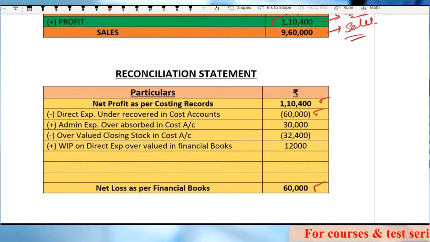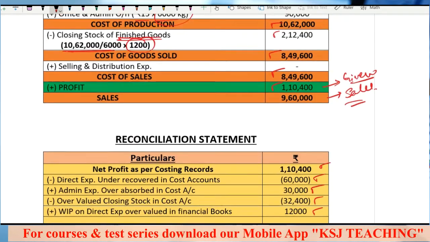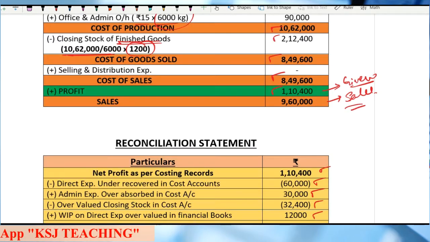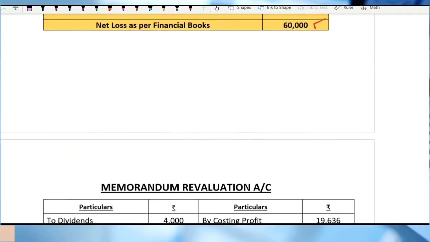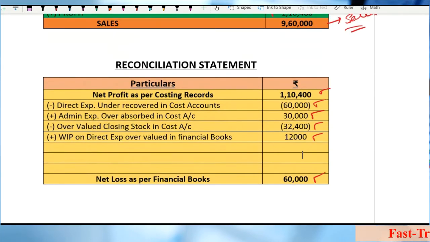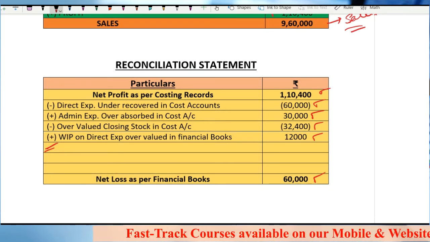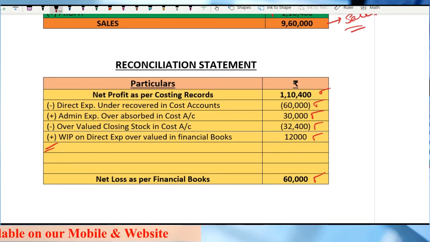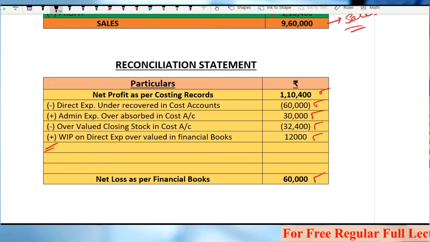Administration overheads, there will be a difference. Closing stock, there is a difference, and WIP on direct expenses overvalued, right? That means here there was no need of that, but in the financial books there was a WIP of 12,000 rupees. So the financial books have been showing more profit, right? So I have added this. Any doubts? The reconciliation part is easy, I guess, now, right? Wherever you find difficulty, I have already told you the way to come out of the mess, whether the item should be added or whether it should be subtracted. That is very simple to identify now, isn't it?